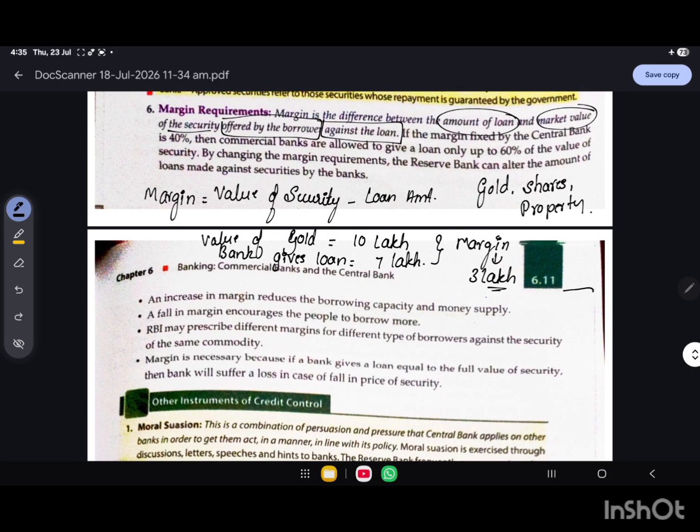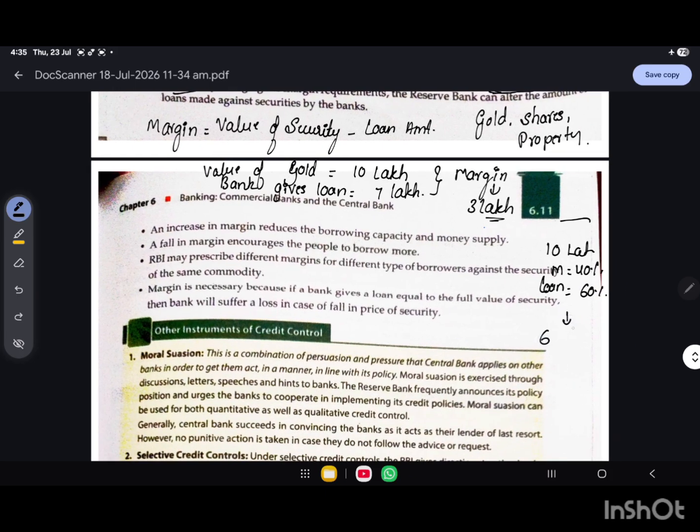So let's say, according to the textbook example, the margin fixed by the central bank is 40%. Now the remaining 60%, the commercial banks are allowed to give as a loan only up to 60% of the value of the security. So if the property value is 10 lakh and the margin fixed by the central bank is 40%, the commercial banks can lend only 60%. That means they can only lend 6 lakhs here. That is the maximum loan which the commercial banks can lend to the borrower.